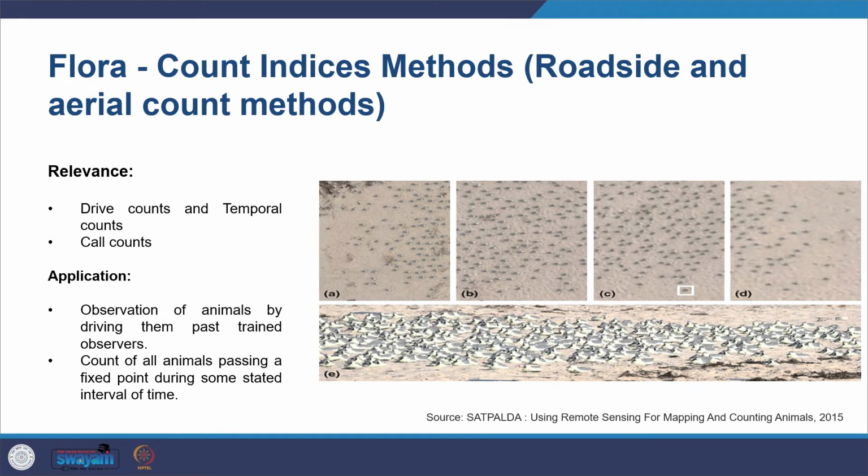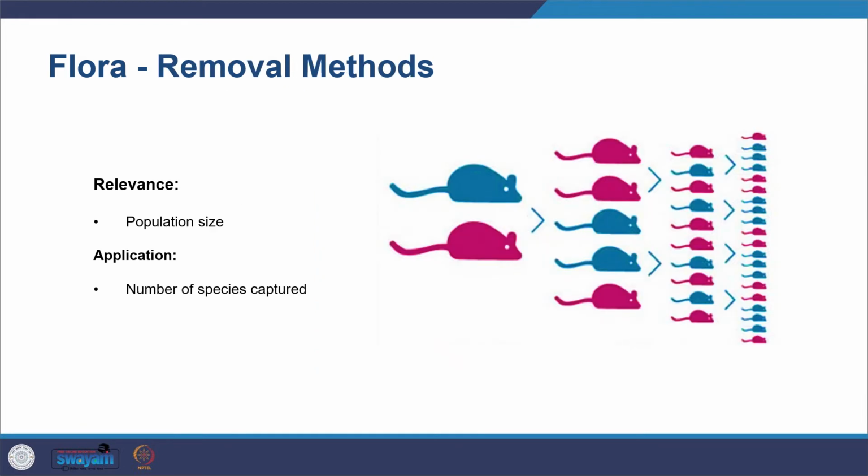Then you have the removal method, which is usually used to determine the population size. You look at the number of species captured, and it is usually used for estimating small mammals such as rodents through baited snap traps. So through that you do that.